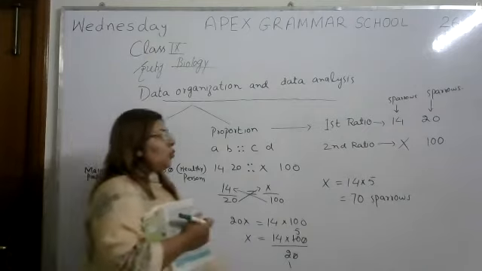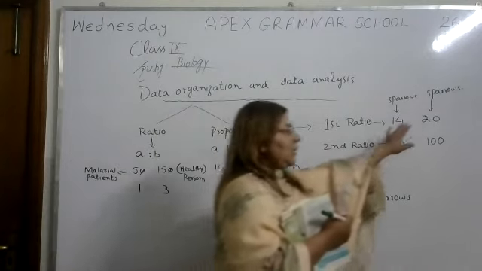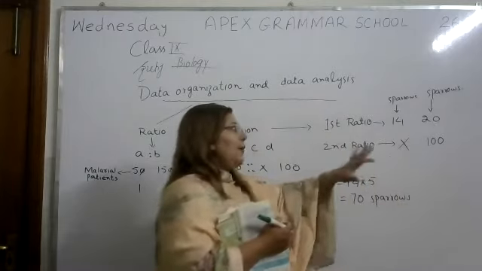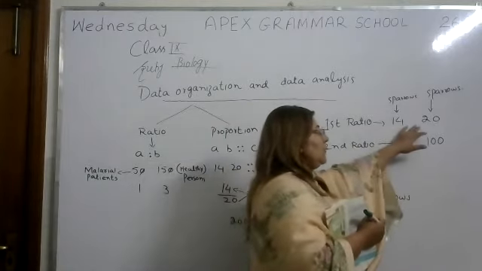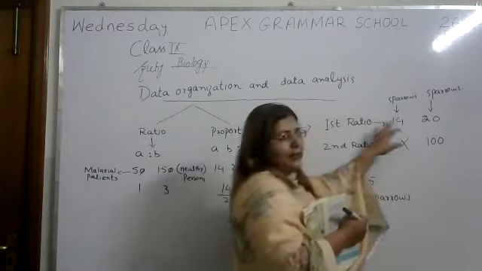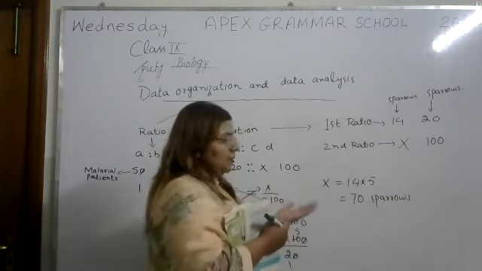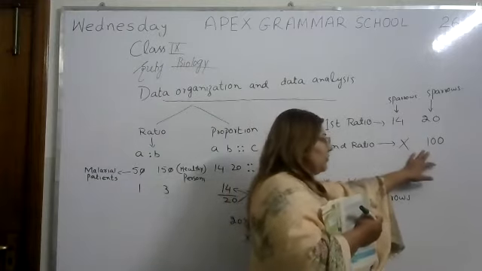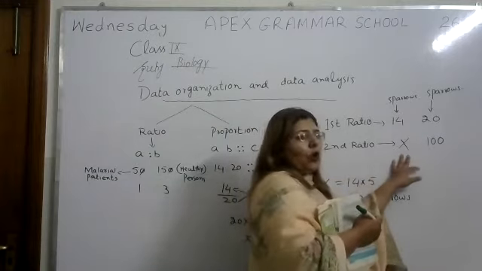In first ratio, we know this thing, there are 20 healthy sparrows. So when mosquitoes are allowed to take bite, out of 20, 14 get killed. There was another ratio given, there were 100 sparrows, but we never know how many were caught by malaria.